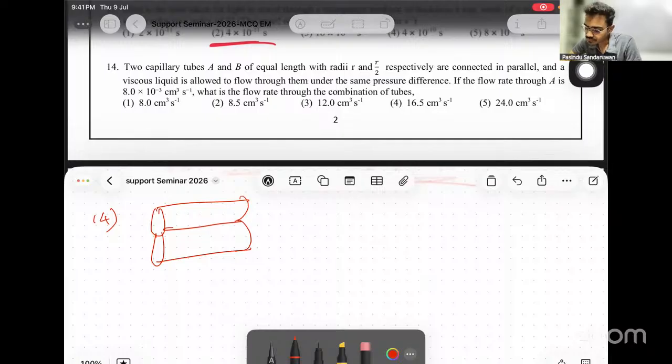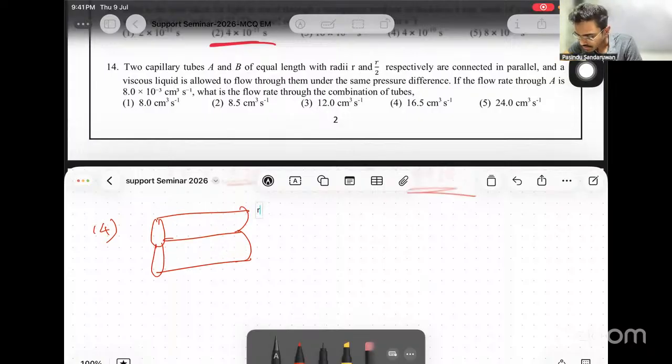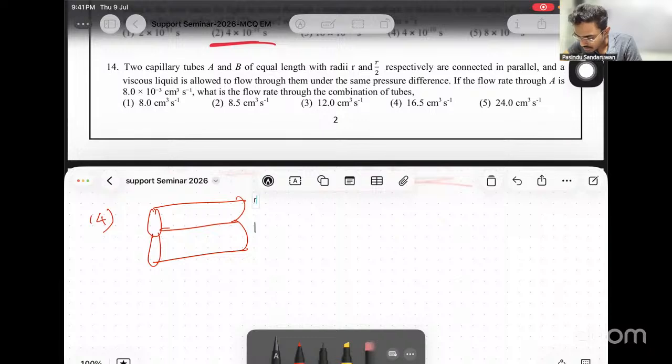Two capillary tubes A and B, equal lengths with radii R and R by 2. Let's say this is R and this is R by 2, in parallel with viscous fluid.